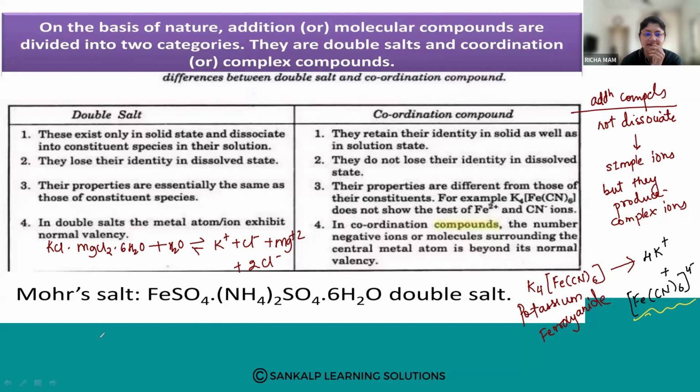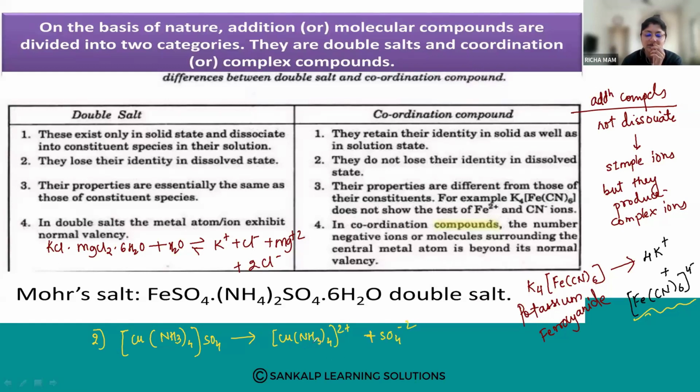Let us take a second example: [Cu(NH3)4]SO4. This is another example of a coordination compound. When you add it in water, this will dissociate into [Cu(NH3)4]2+ plus SO4 2-.